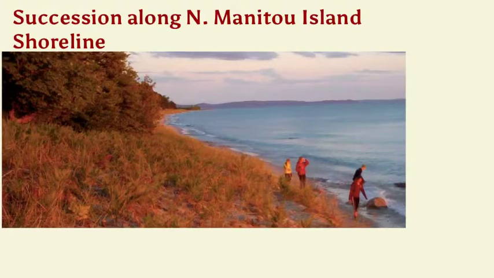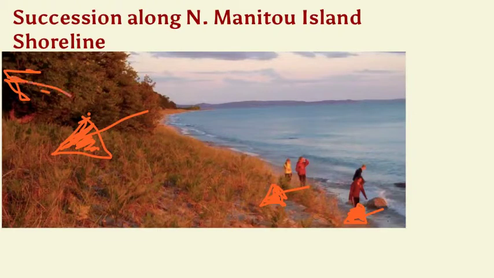So you can see this progression of, can't see it so well in this picture, but you've got bare sand down here, and then up here at this level you start seeing some of these specialized grasses that come in, and then as you start to move farther along, you'll see these trees and shrubs that start taking hold. And then not in this picture, you can go farther back in, and you can see mature forests that have been there for years. But it all started off as an uncovered bare sand dune.